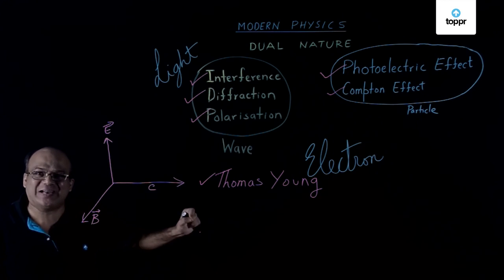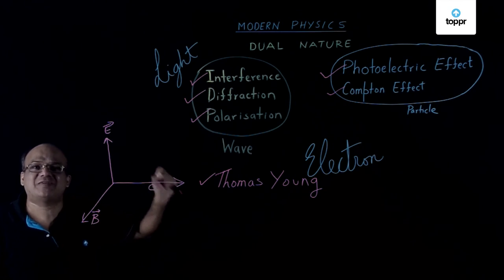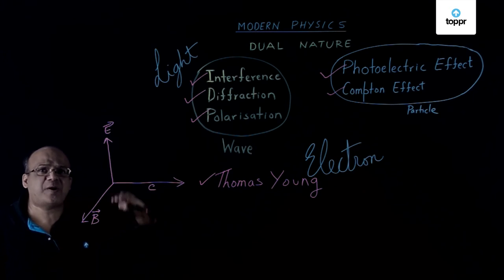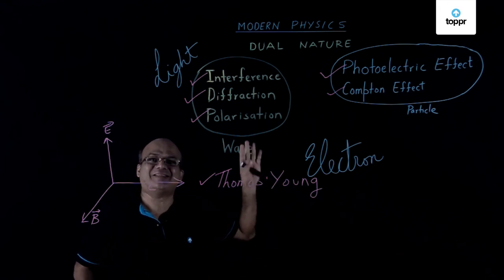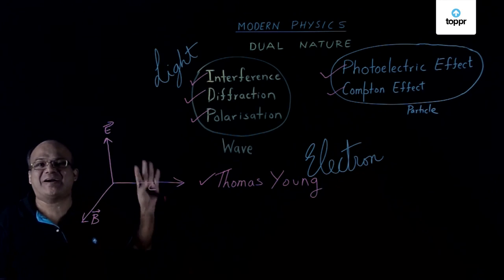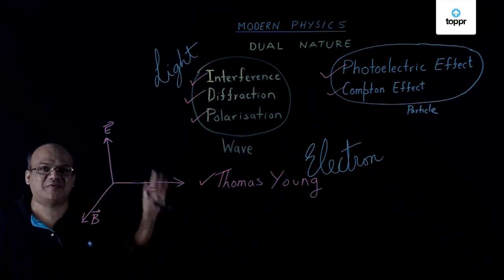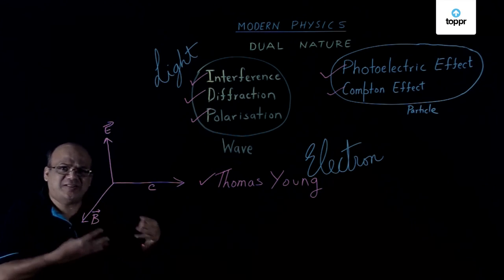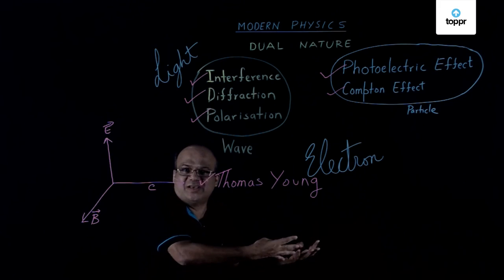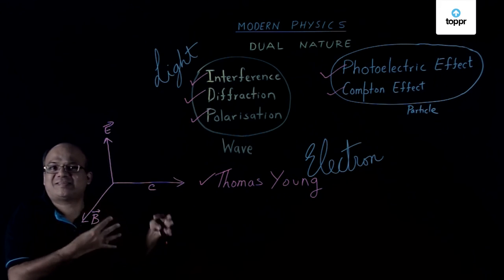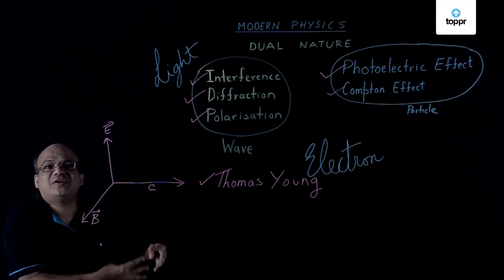Light has a dual nature, electrons have a dual nature. This wave-particle duality is a general property. Everything has got a particle nature and a wave nature. So in this lesson, we learnt about the dual nature of light. We also learned that particles like electrons also have dual nature.